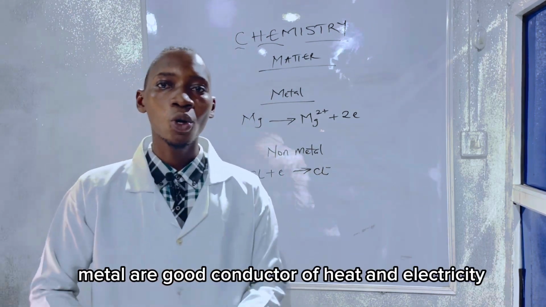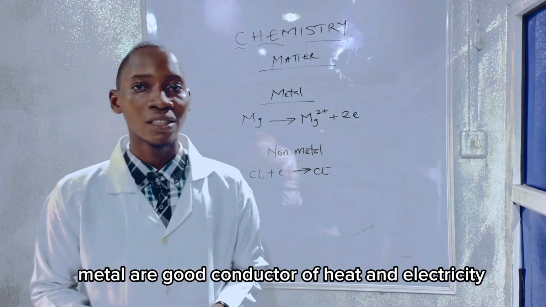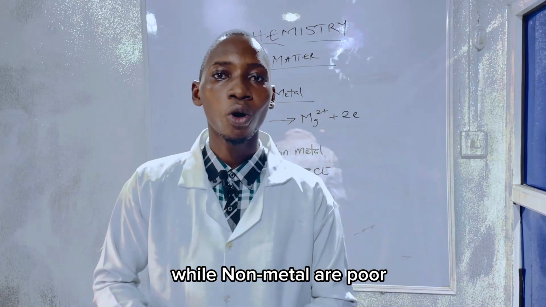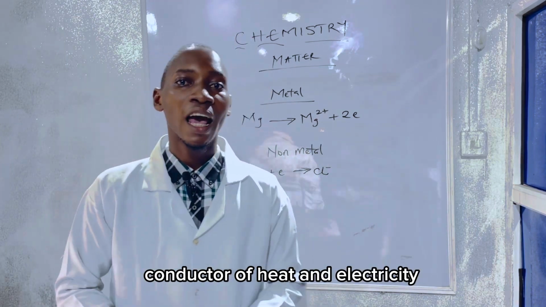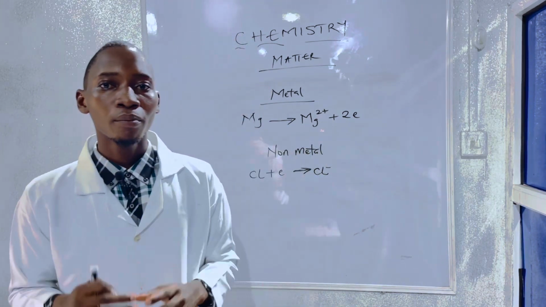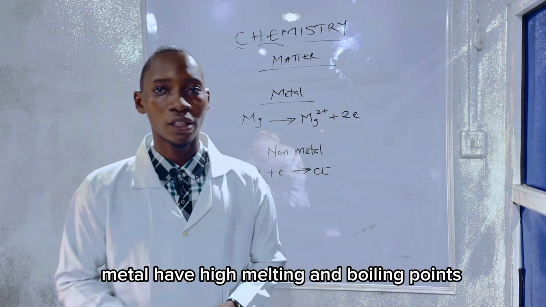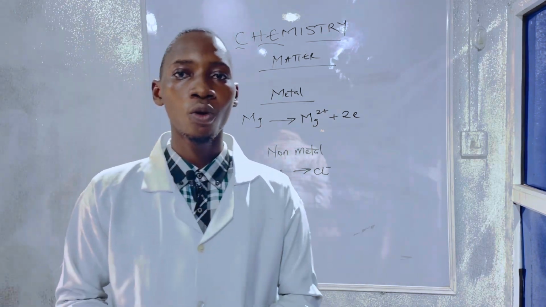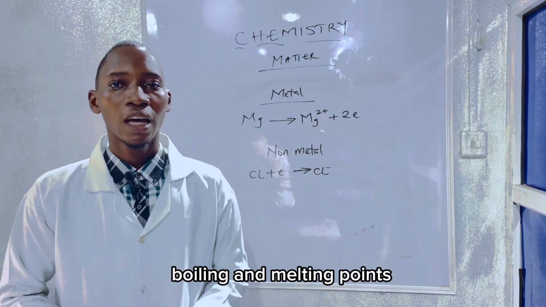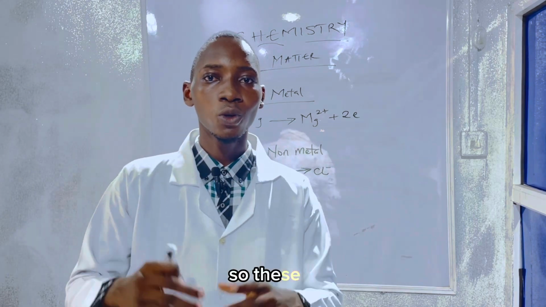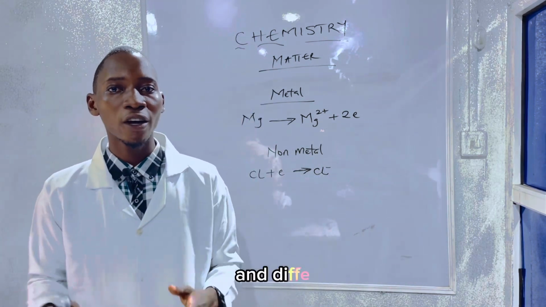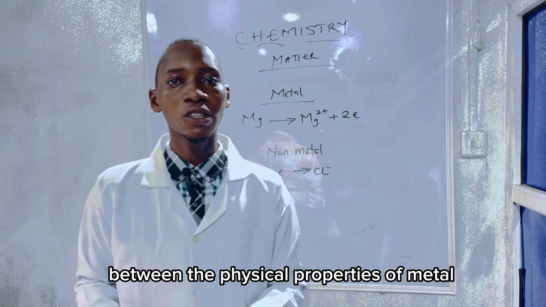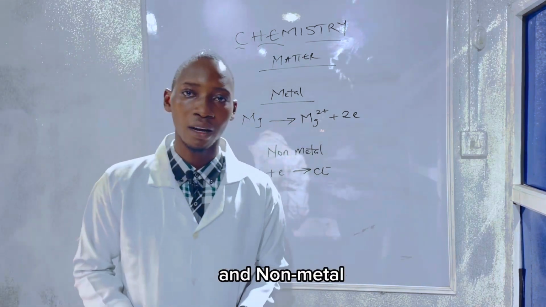Metals are good conductors of heat and electricity, while non-metals are poor conductors of heat and electricity, except for graphite. Metals have high melting and boiling points, while non-metals have low boiling and melting points, except for carbon. These are the differences between the physical properties of metals and non-metals.